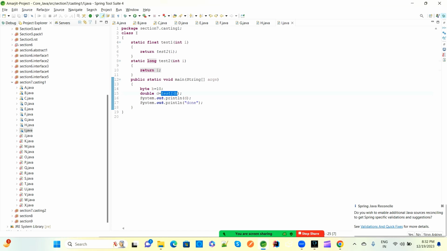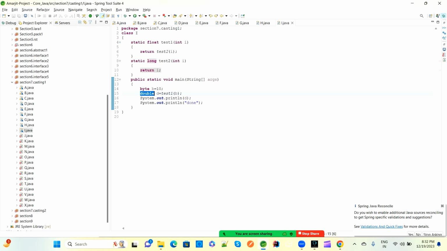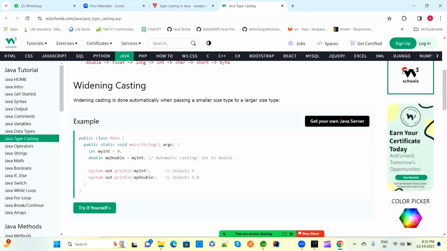Now we are converting long data to double. Long to double is fine, upcasting is happening. Then if you print this with SOP, 10.0 will be there and done. So how is this concept happening? Because of this topic only.